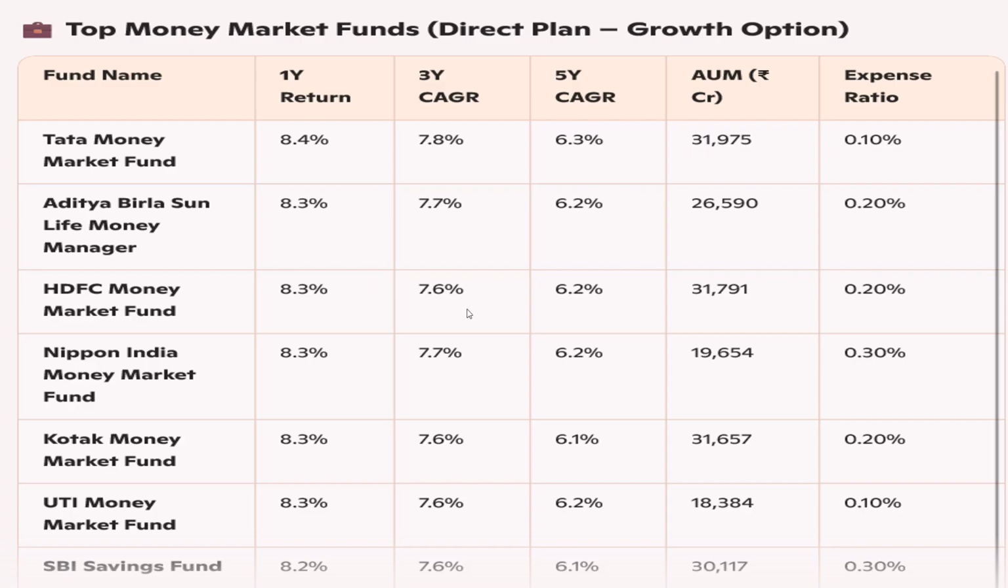These are a few top money market funds. These are the direct plans. If you notice, the 1 year return is more than your savings account or maybe more than the FD returns.